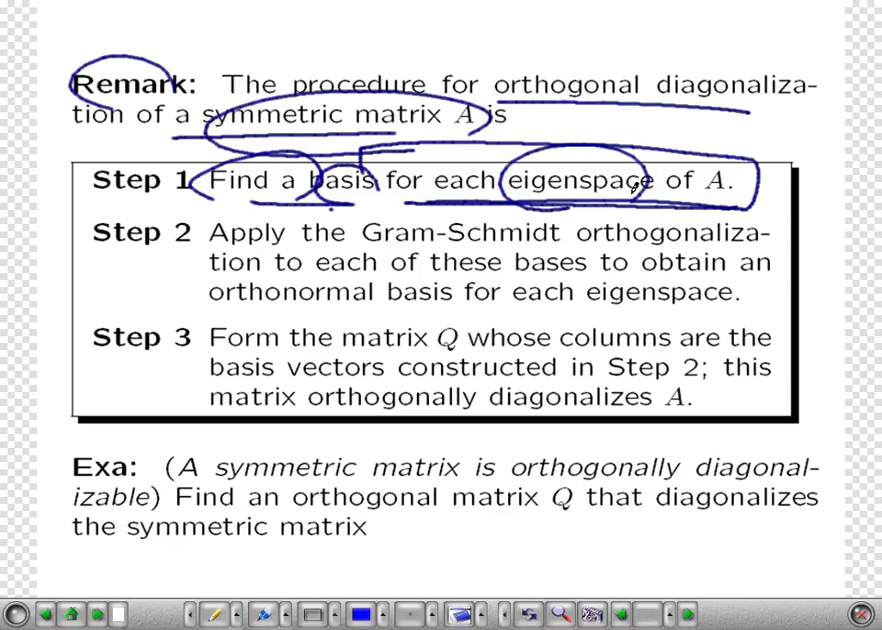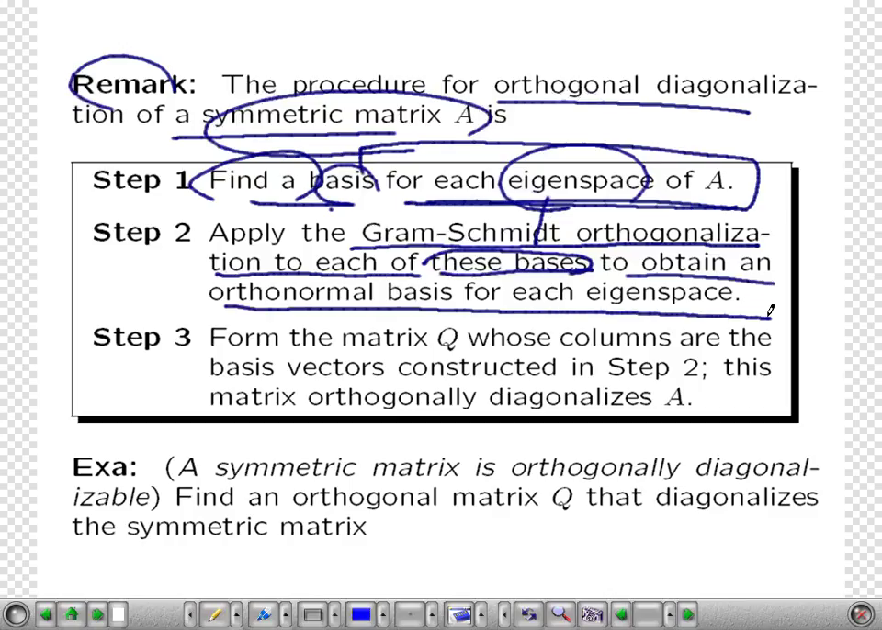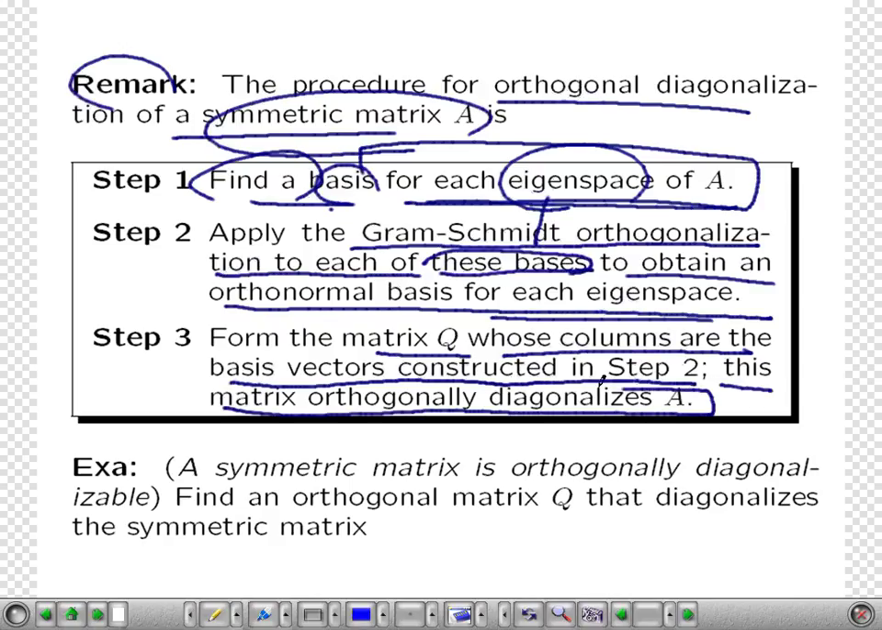for each of them. Then we can apply the Gram-Schmidt orthogonalization process to each of these bases for each of these eigenspaces to obtain an orthonormal basis for each eigenspace. Then form a matrix Q whose columns are the basis vectors constructed in step 2, and this matrix orthogonally diagonalizes A. Clearly, that's it.